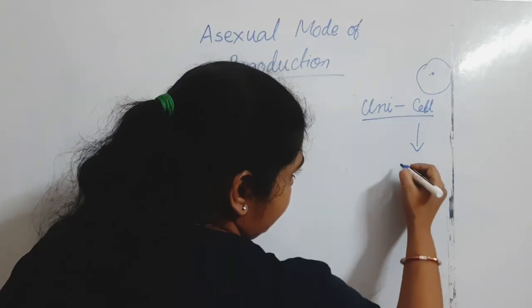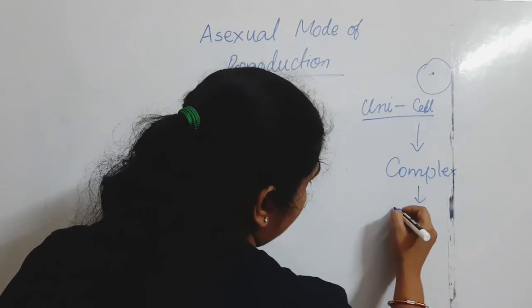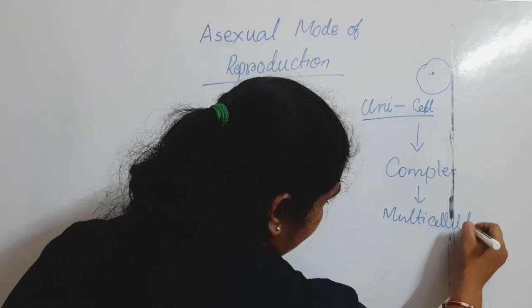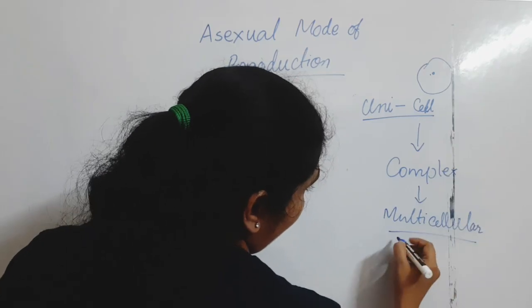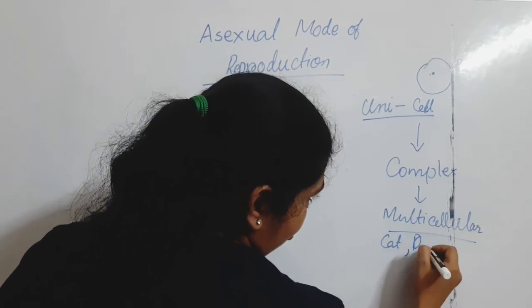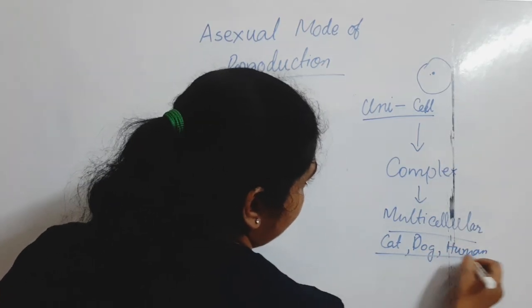Then it became more complex, forming multicellular organisms. What are multicellular organisms? Cat, dog, human, all come under multicellular organisms.